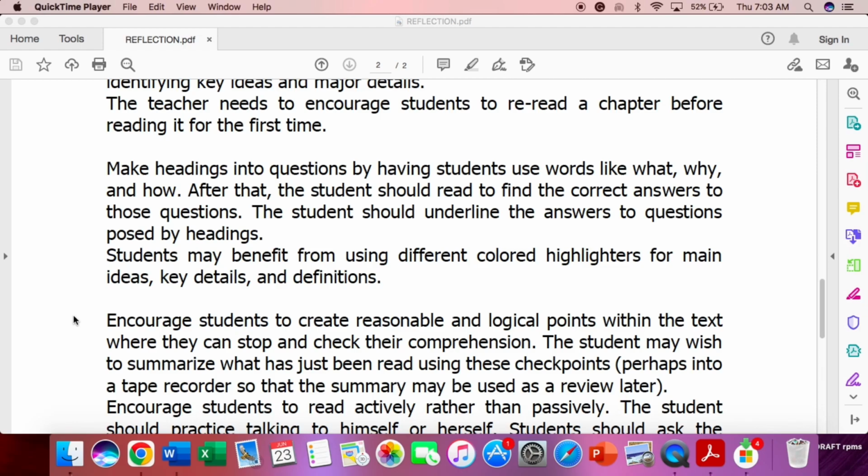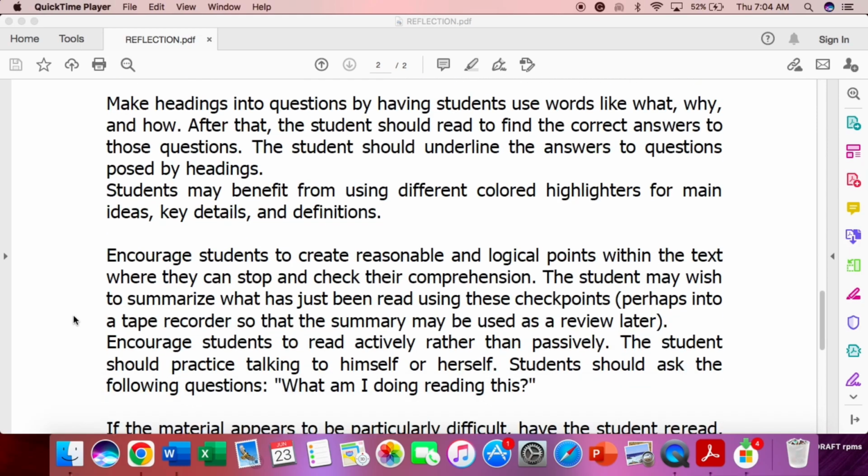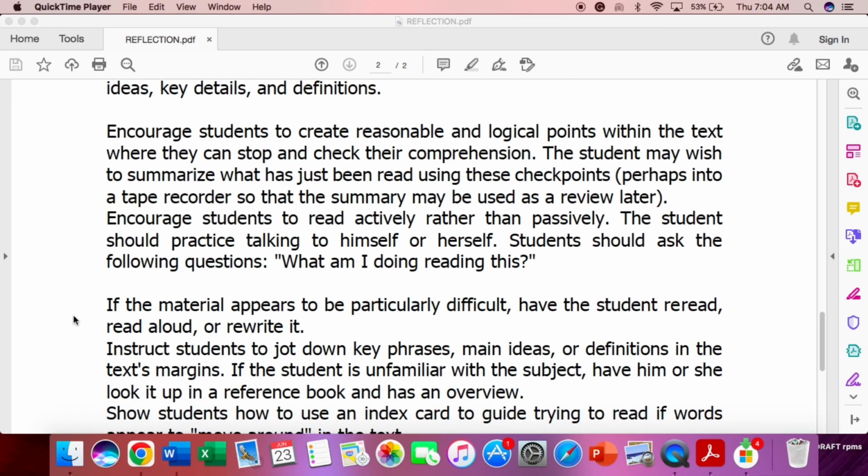The teacher needs to encourage students to reread. So these are my strategies. The teacher needs to encourage students to preview the chapter before reading it for the first time. Make headings into questions by having students use words like what, why, and how. After that, the students should read to find the correct answers to those questions. The students should underline the answers to questions posed by headings.